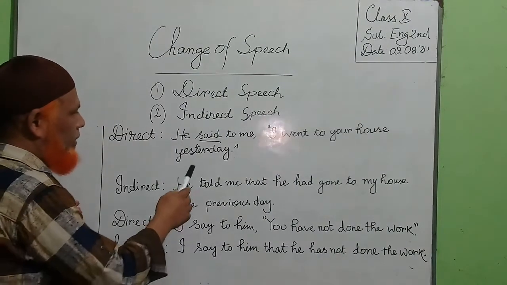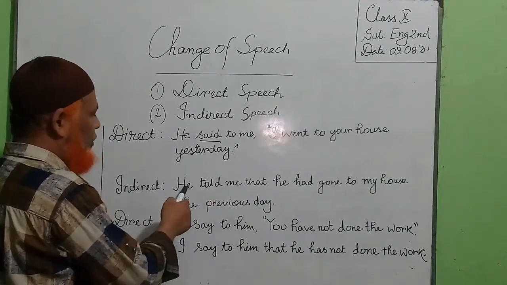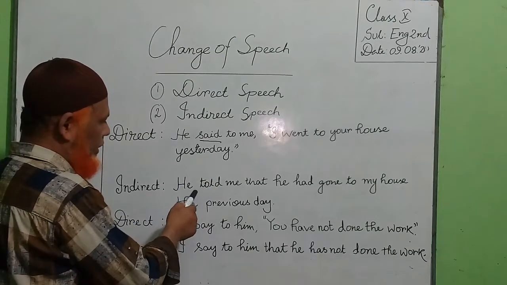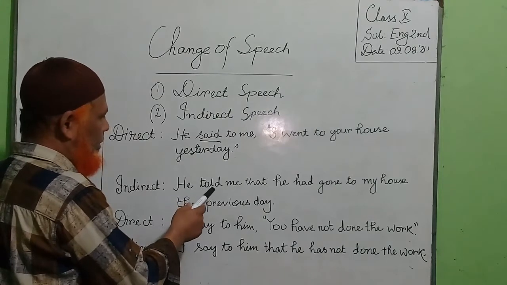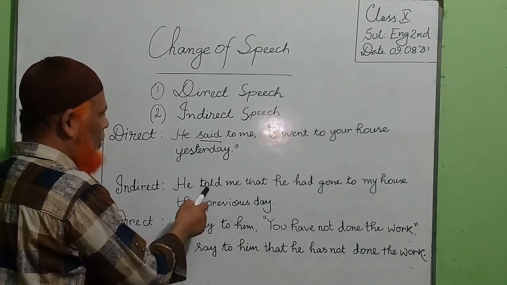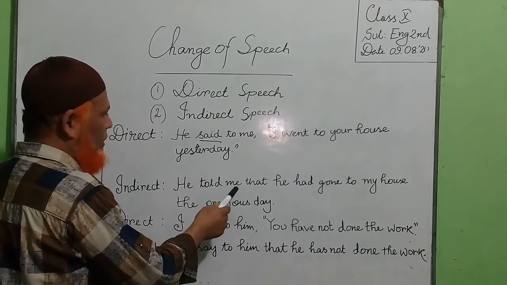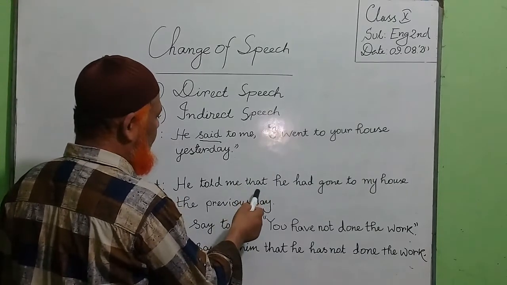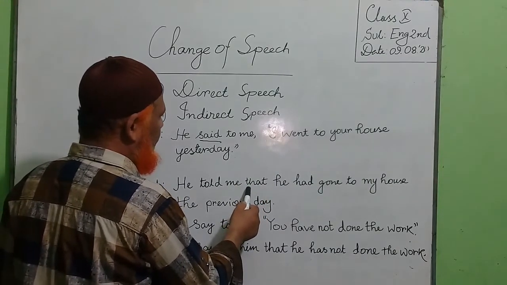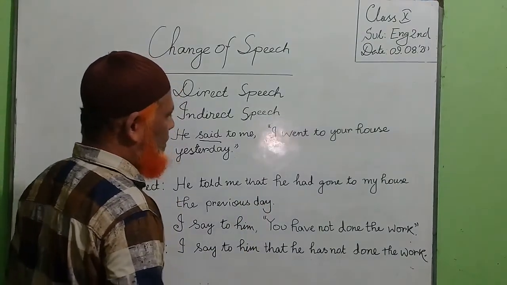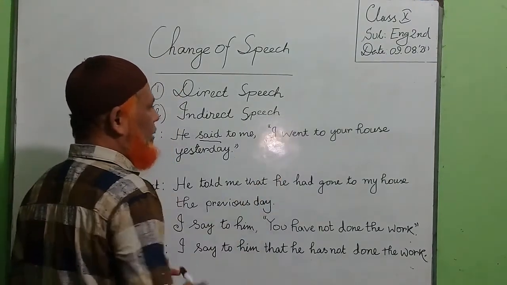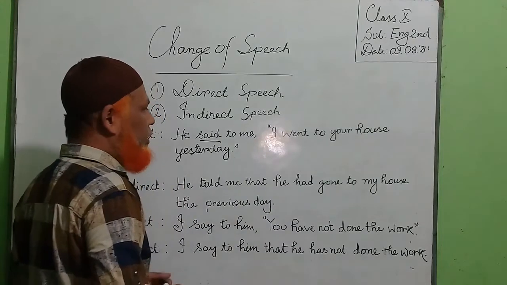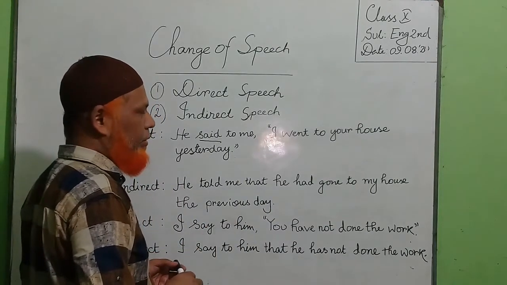If we see the indirect speech sentence, we see some changes here. We use told instead of said to. Then the inverted commas must be omitted, and in exchange we use a connector, that is, that. For this reason, this is an assertive sentence. And remember that the reported speech must be changed into an assertive sentence.